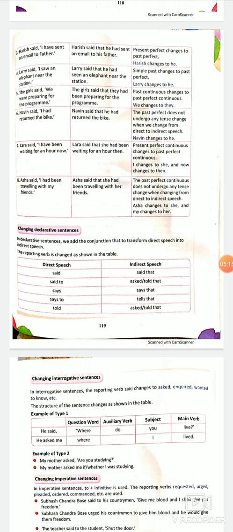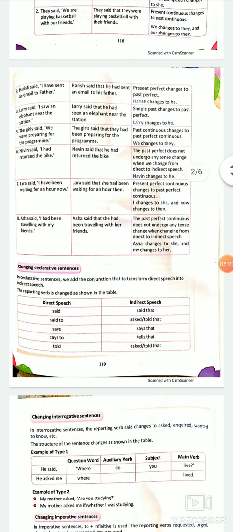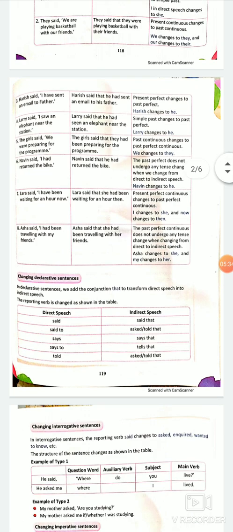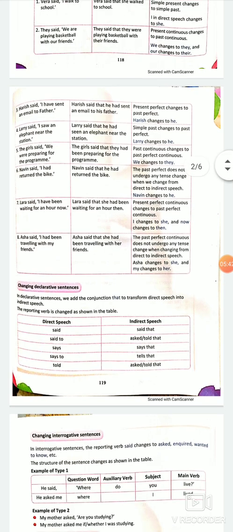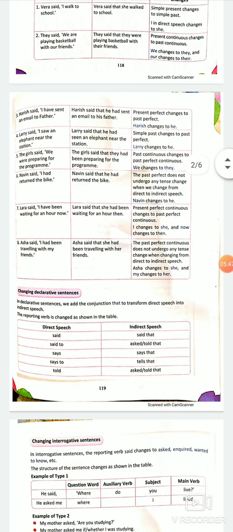Number 5. The girls said, "We were preparing for the program." Were preparing is telling you it is past continuous. Past continuous changes to past perfect continuous. And past perfect continuous means had been will come. So, what should be our sentence in indirect form? The girls said that they, we will change into they, had been preparing for the program. Past continuous changes to past perfect continuous.